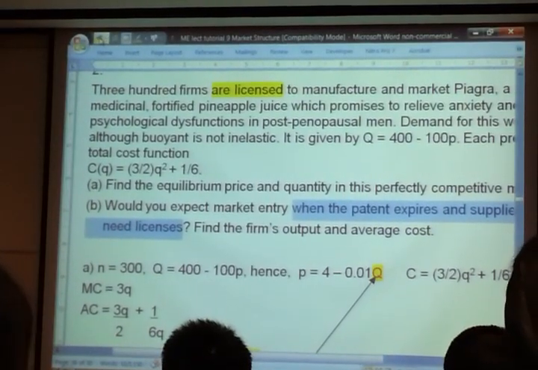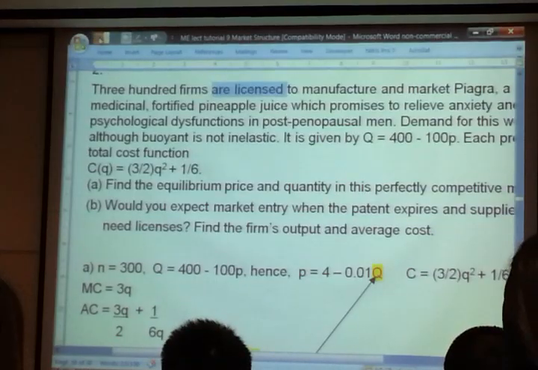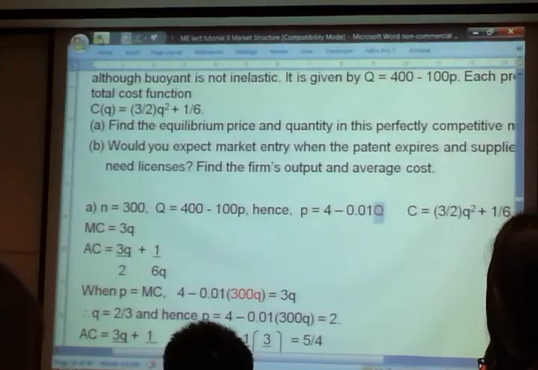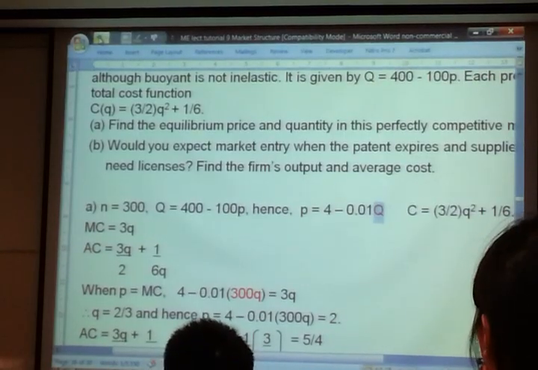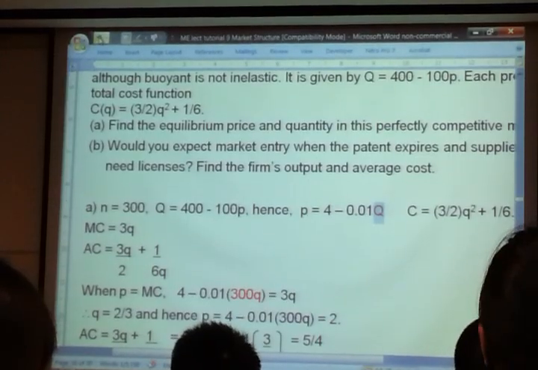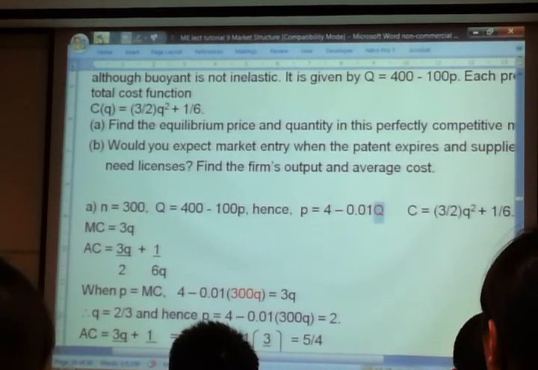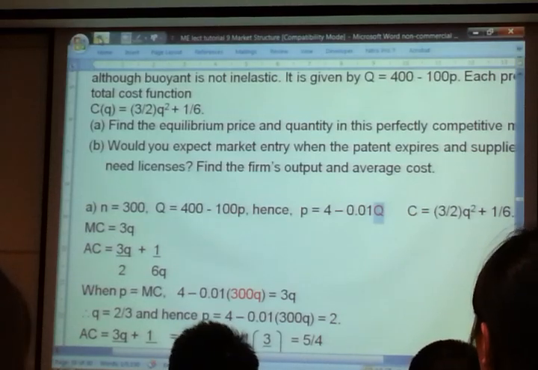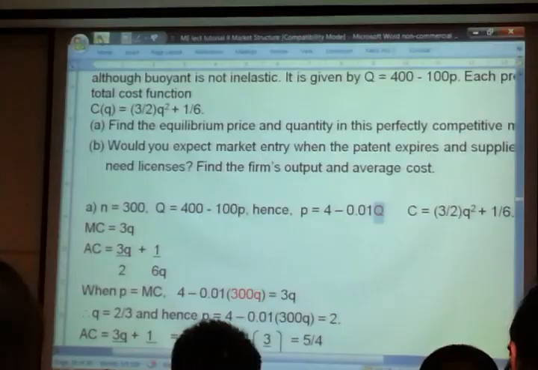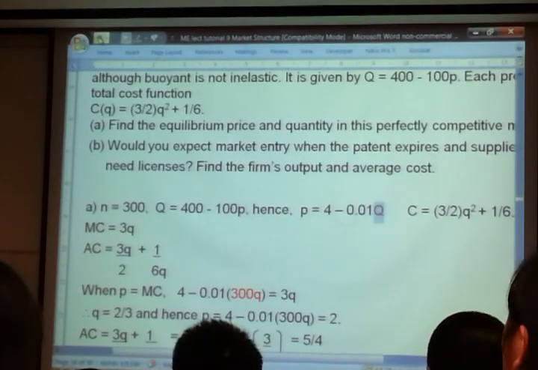Because once there's no more license required, firms only come in under what condition? If they are making profit. So first you find for me, does every firm make profit or loss? To find profit or loss, you have to compare price versus what? Average cost.